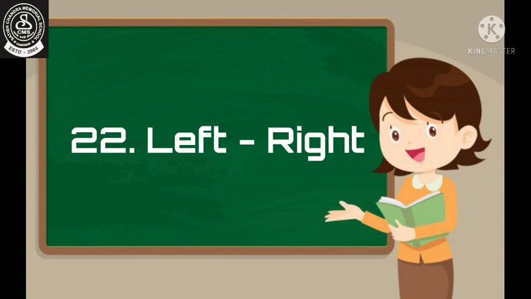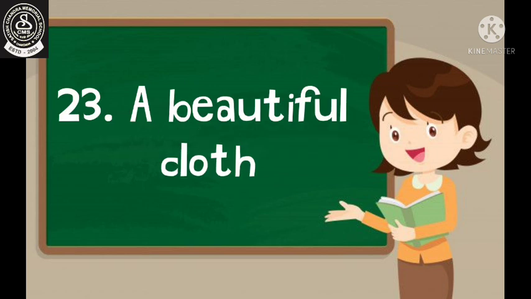In chapter number 22, Left, Right, we have read about different sides. Along with that, how directions are helpful in our life. So we have read about directions in this chapter. In chapter number 23, A Beautiful Cloth, we have read about clothes.